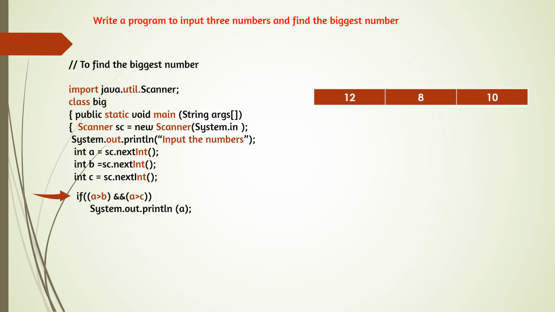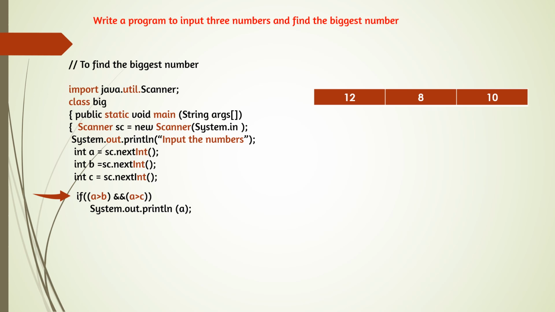So for the first example, we are taking a as 12, b as 8 and c as 10. In this case we can check the first condition: if a greater than b and a greater than c. If a should be big, a should be greater than b. So here we check the first one. A is 12 and b is 8, that means a is greater than b. And now check a greater than c. A is 12 and c is 10, that means the second condition is also true.